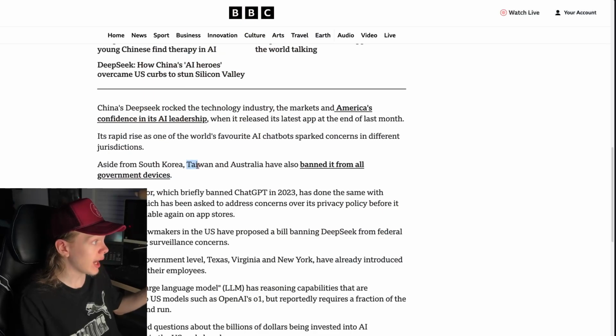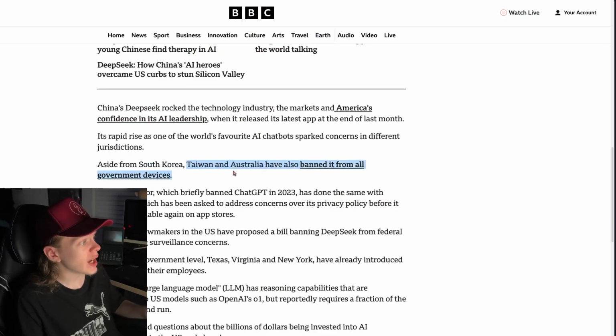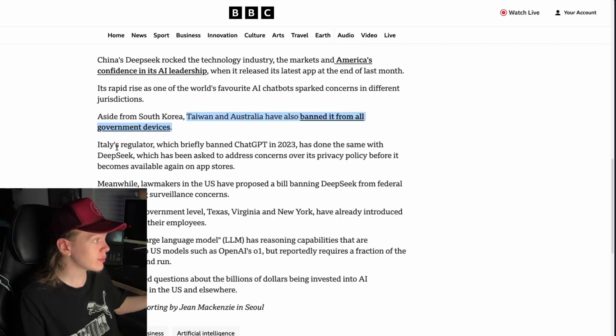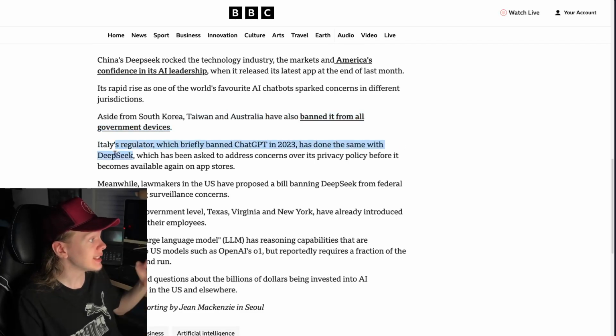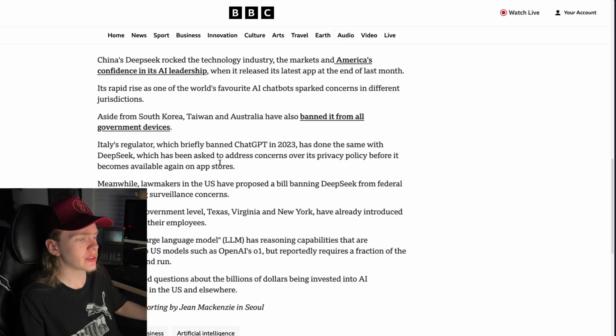Now, the government employees not being able to use DeepSeek isn't actually uncommon, because it's apparently been a thing with not only South Korea, but Taiwan and Australia have also banned it from all government devices. Italy's regulator has done the same thing with DeepSeek, and basically removed it from app stores entirely for everybody,